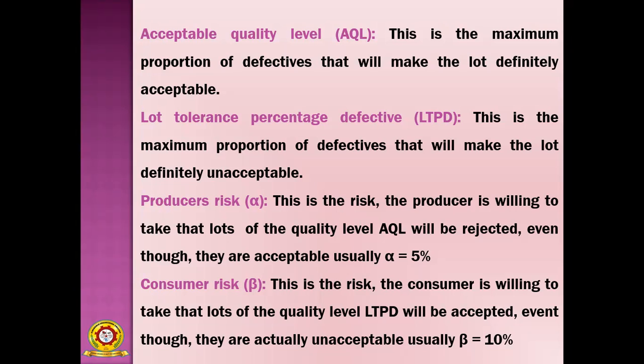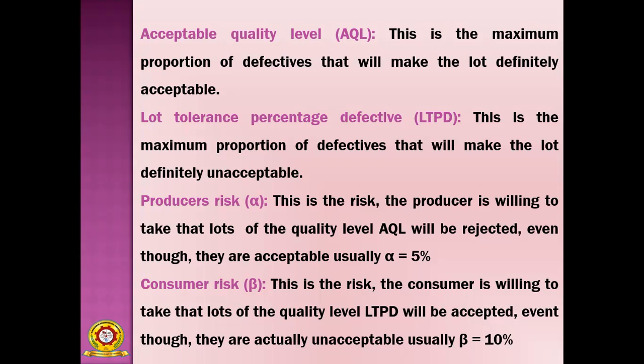If the defective percentage is 10%, that is very high, and then the acceptance level of the consumer is very low. So that is consumer risk. 1 or 2% is okay, but if the percentage is 10, it is very high. That's why the consumer doesn't want to buy this product.